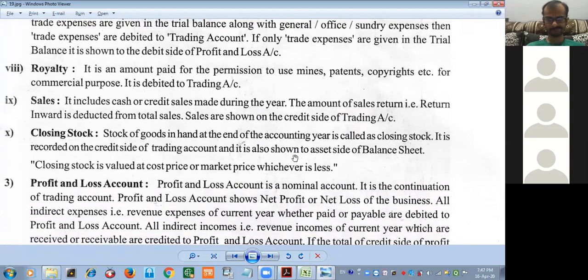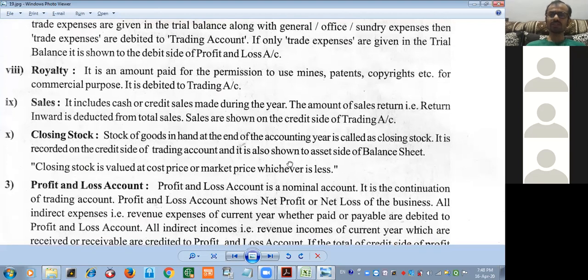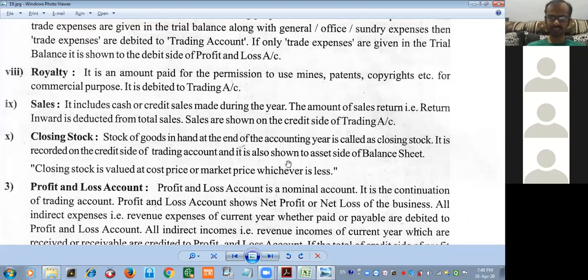Closing stock. Stock of goods in hand at the end of the accounting year is called closing stock. It is recorded on the credit side of trading account and it is also shown on the asset side of balance sheet. Closing stock is valued at cost price or market price, whichever is less. See, the stock which is unsold at the end of the financial year, you are willing to sell but you are not able to sell, that is the closing stock. And that's why closing stock will be shown on trading account credit side, because you are going to sell in future and earn money from that.